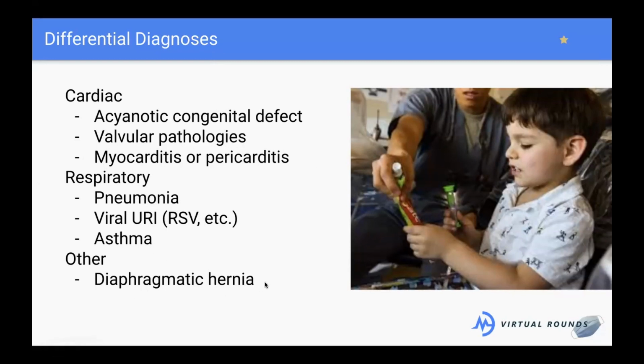And then I just want to always say, when we're making differentials, it's important to think outside of the system. I know I've focused us very early on the heart, but also if he had a hernia, meaning the organs are displacing into places they shouldn't, if the diaphragm, which sits under the heart and lungs, had a hole in it, and some of those intestines went up into where the lungs should be, that can compress the lungs and that can cause shortness of breath as well. So things like that, it's important to keep your differential broad. Your attendings and residents will like you a lot more if you keep it broad. Any questions about this?